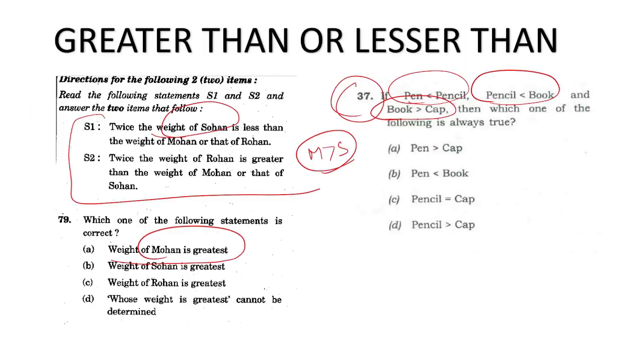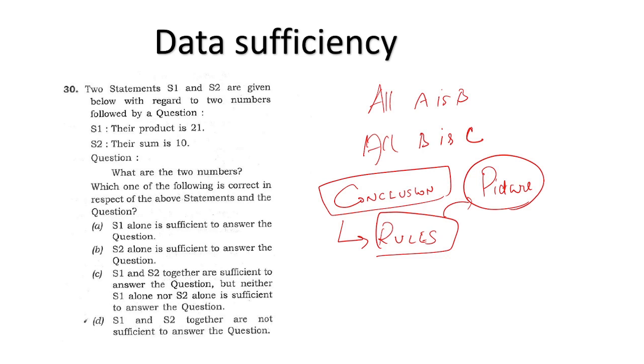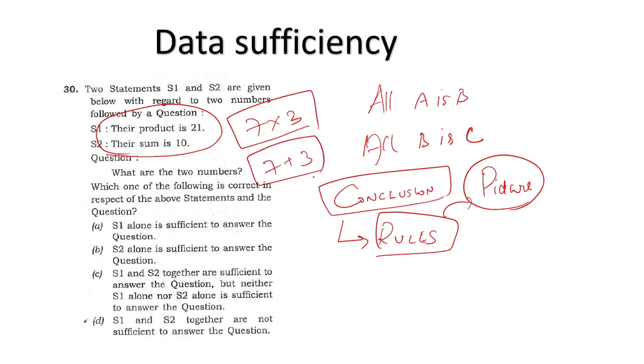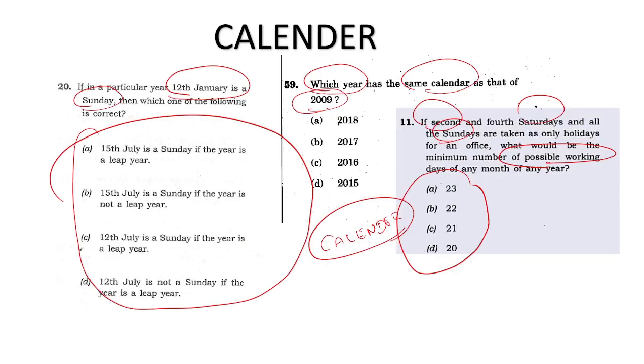They are asking simple things: the product is 21, and 7 plus 3. Are these things difficult? No, it is very simple. In CAT and all, they will not give this kind of question. So you have to think about UPSC in a very logical fashion, and solve them, right?